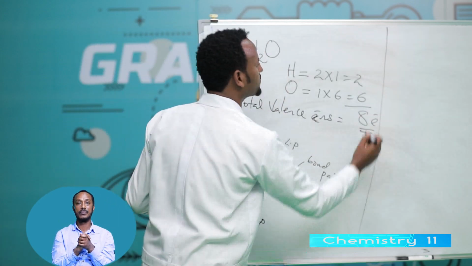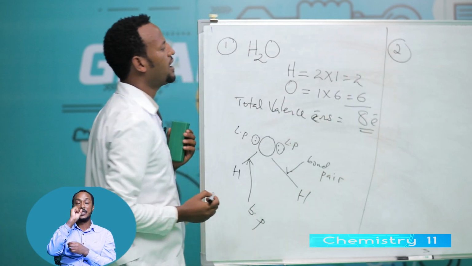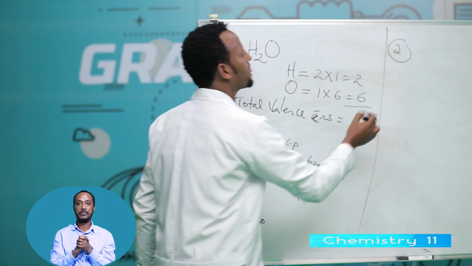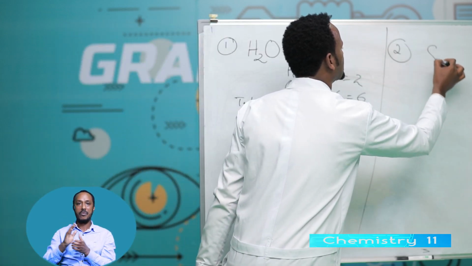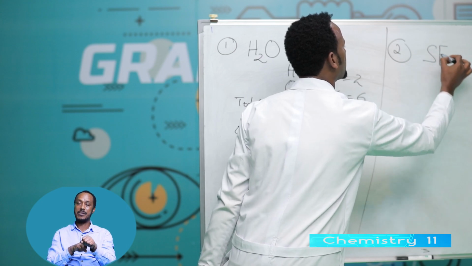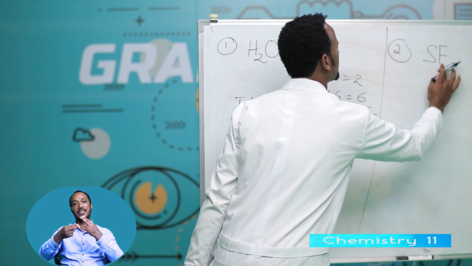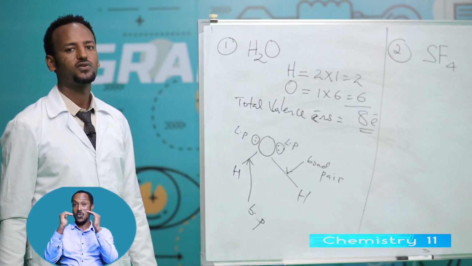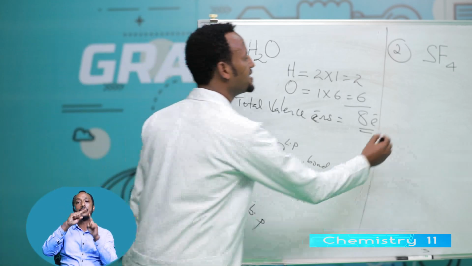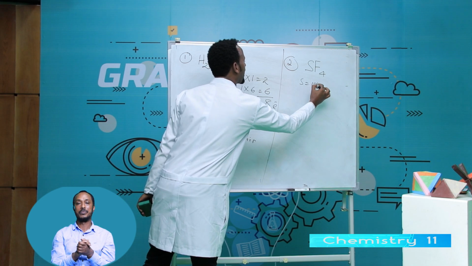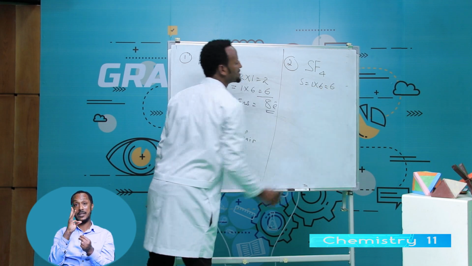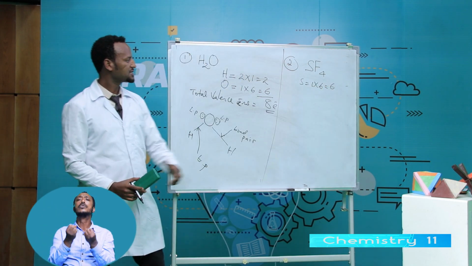Another example, SF4. In this case, sulfur 1 times 6, because sulfur is group 6 element.